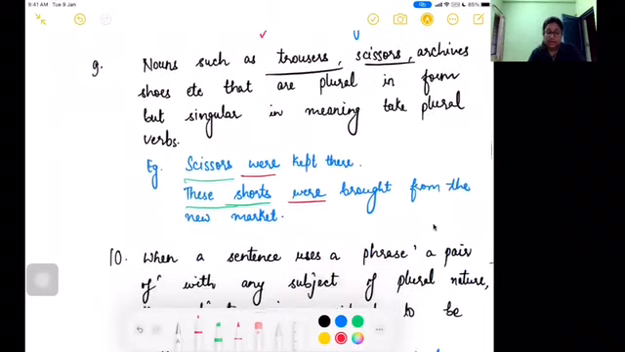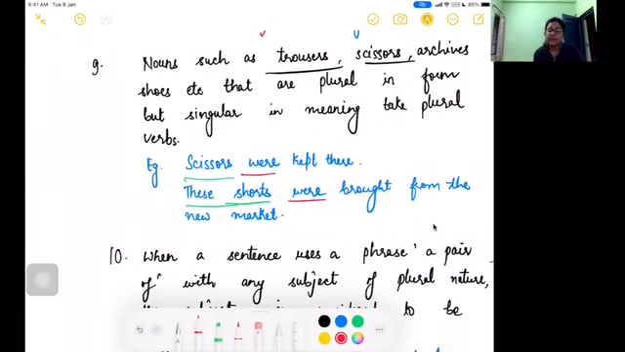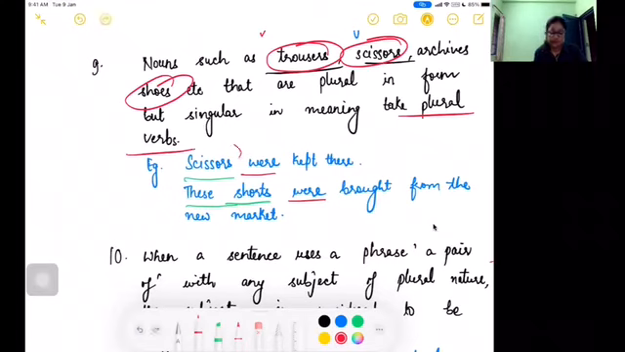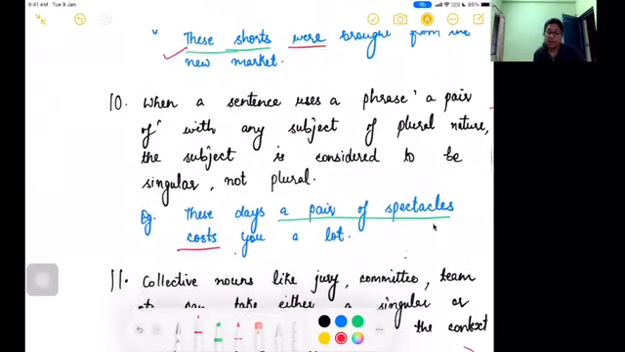Okay. Look at the next one. If there are nouns such as trousers, scissors, shoes, etc., then you will always consider it as the plural, and hence you will take the plural verbs. Now look at the sentence. Scissors were kept there. So scissors, although it's singular in meaning, is plural in form, and hence we are using the plural form of verb, which is were. Similarly, these shorts were brought from the new market. Okay, coming over to the next one.